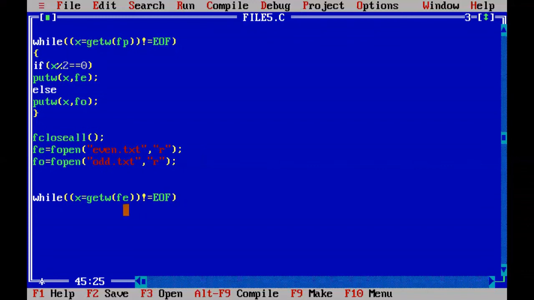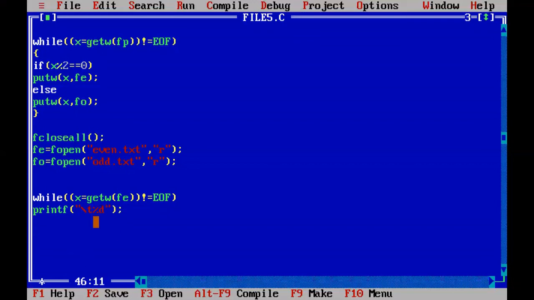Then you go into the while loop body and print the integer x. How to print integer x? printf, %d. Before that, give one tab space.